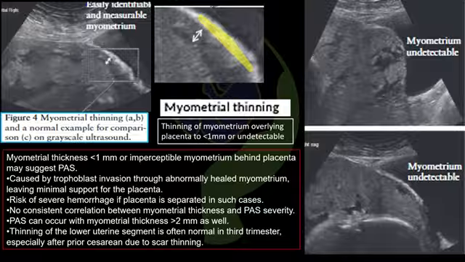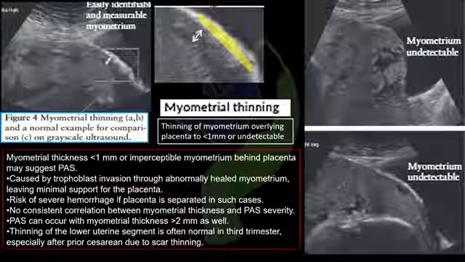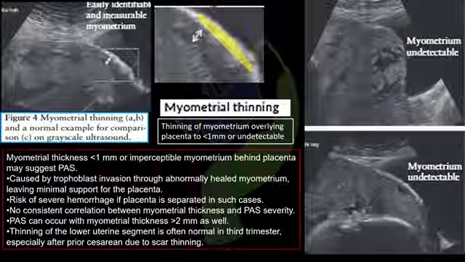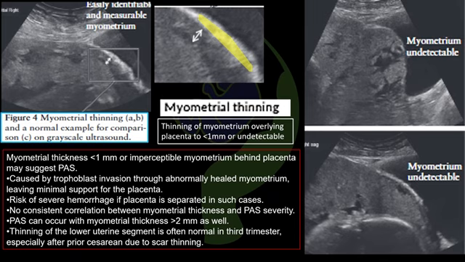If you see the picture on the right side, labeled as myometrium undetectable, you can see that there is hardly any measurable myometrium, and also that the hyperechogenic bladder wall is interrupted, and this can be clearly seen in the picture. The thinning of the myometrium happens because trophoblastic invasion replaces the normal myometrial tissue, and when this thinning occurs, the placenta sits directly over the underlying serosa, increasing the risk of major hemorrhage.